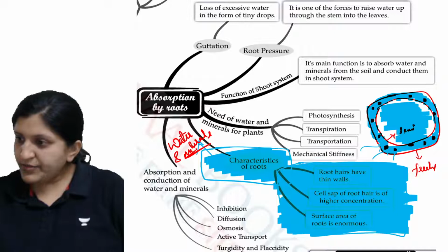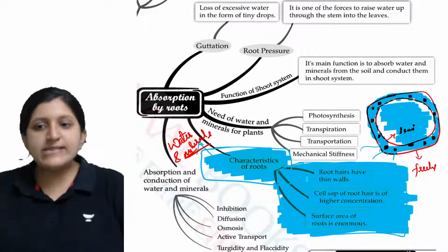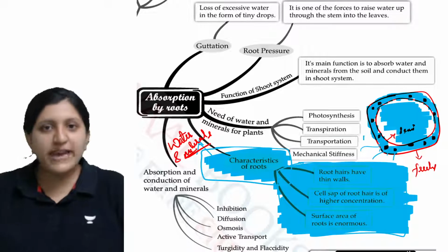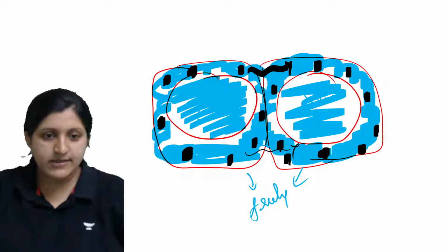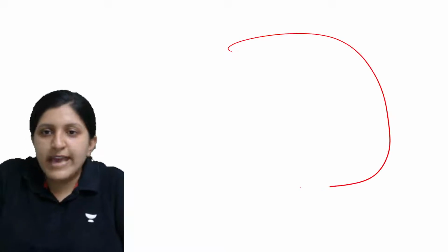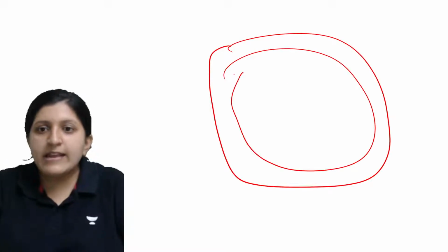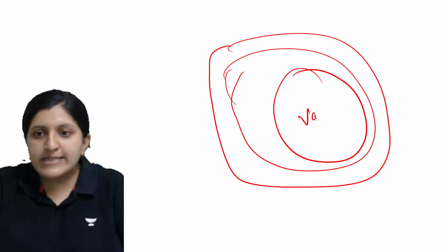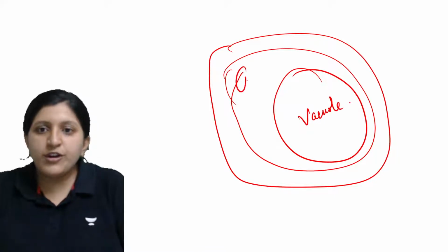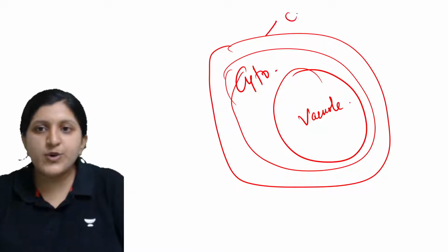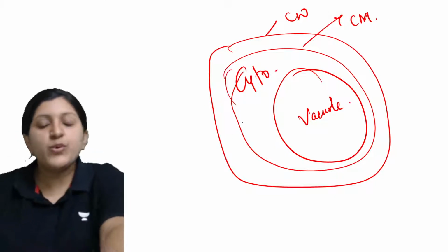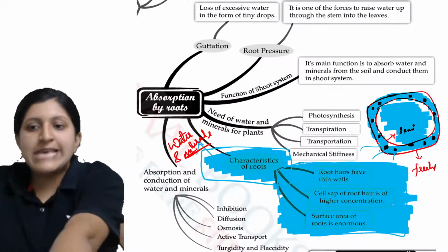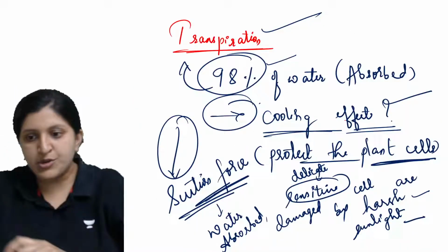Hi Sandhya, good evening. Yes, why is there a requirement that the cell sap should be of higher concentration? I'll just explain it to you here itself again. I'll just clear this up. So as usual, there is a cell wall, then there is a cell membrane, and inside this there is a vacuole. So let's say this is a vacuole, and here you can find a cytoplasm. This is going to be a cell wall, and this is going to be a cell membrane. Now in this case, the cell sap of root hair is of higher concentration.